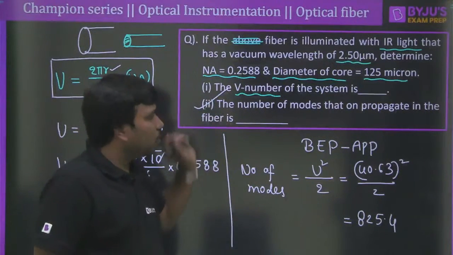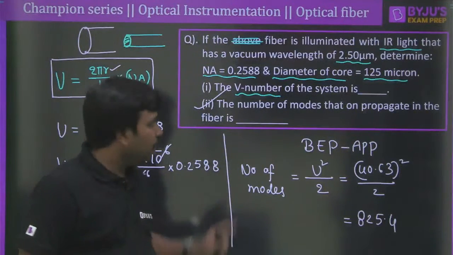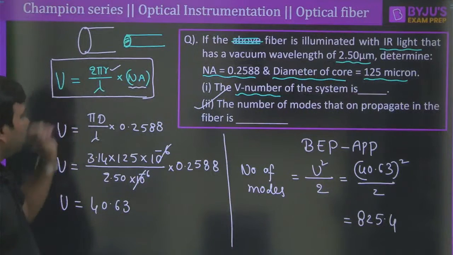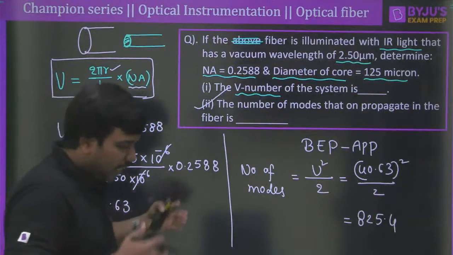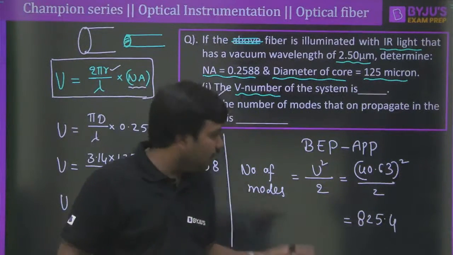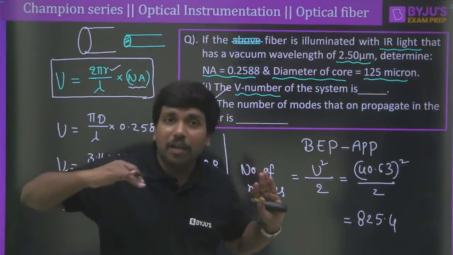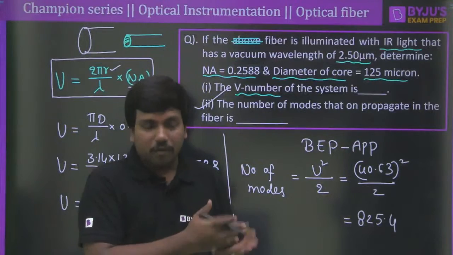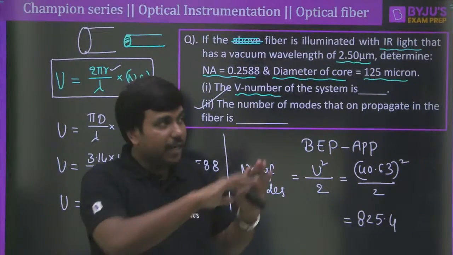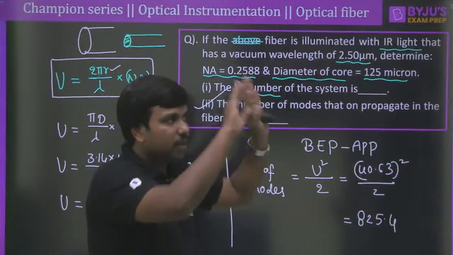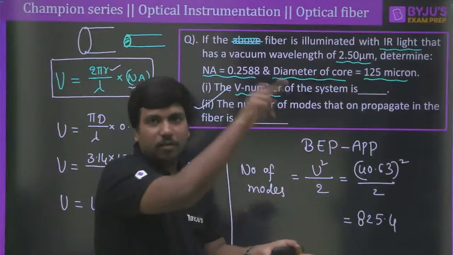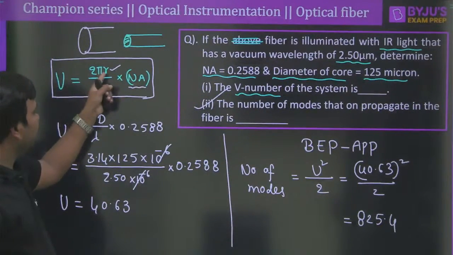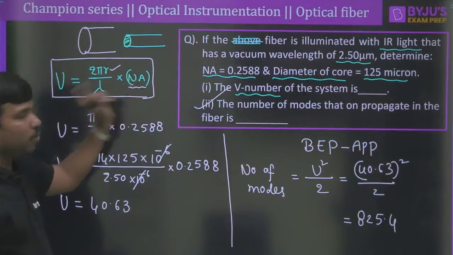So these two questions seem to be very important because most of the students can't remember the formula for the V number. I have given the logic. V number will indicate easily the number of modes that can be propagated through the fiber. Naturally, the number of modes propagated must depend upon the circular circumference of the fiber. That's why it is multiplied with 2 pi r, or it is directly proportional to 2 pi r. Along with that, the numerical aperture.